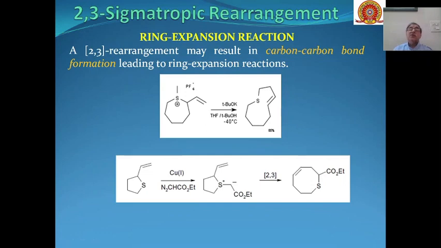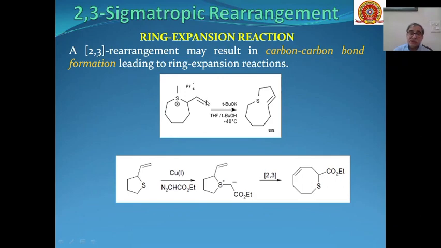Then 2,3 sigmatropic rearrangements can also undergo ring expansion reactions. So formation of a carbon-carbon double bond will lead to the ring expansion reactions. This is one example. So this type of sulfonium ylide can undergo ring expansion reaction in presence of a strong base like potassium tertiary butoxide, and we will get these types of products.